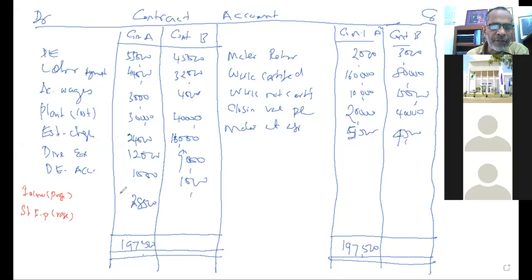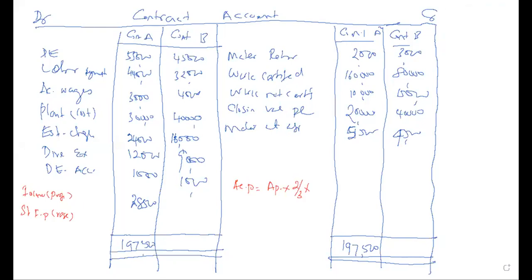I want to find out the figure separately. How to calculate? Actual profit is equivalent to apparent profit multiplied by 2/3 multiplied by. Is there any retention here? Is the retention amount given? Directly given? Not given, sir.